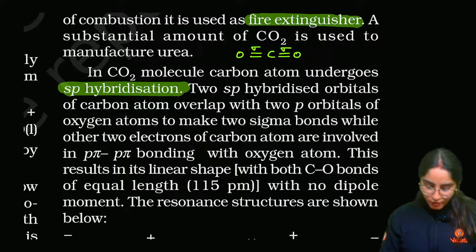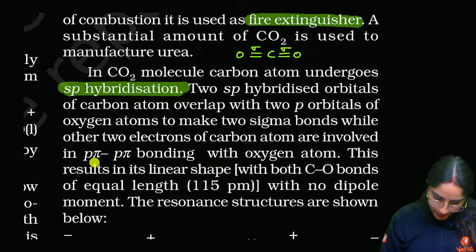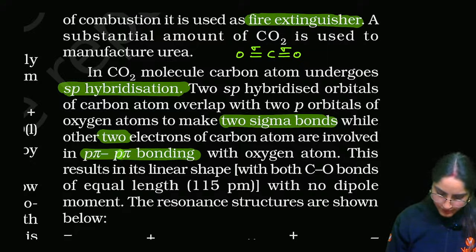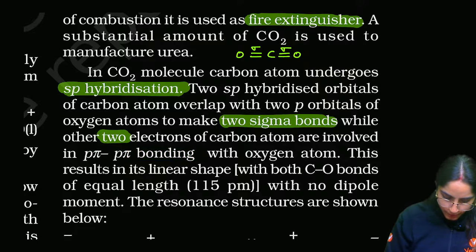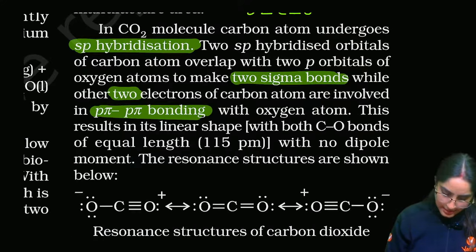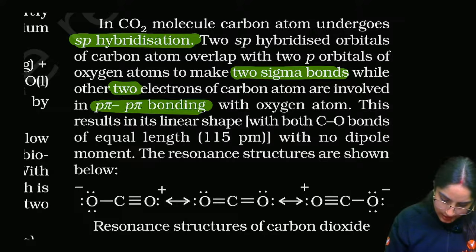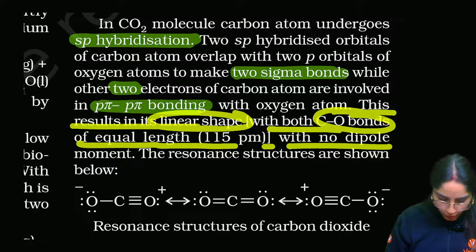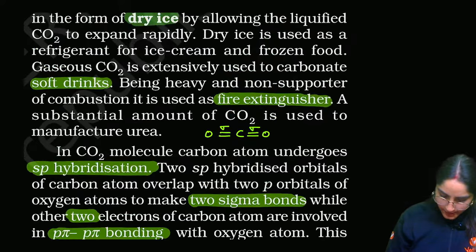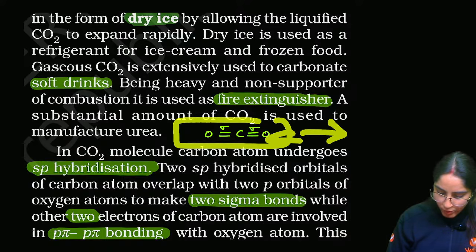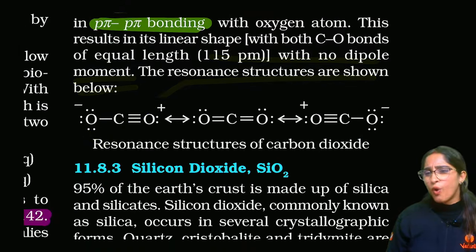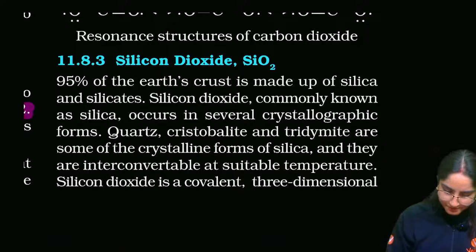Okay, two sigma bonds are formed, and two pi bonds are formed. You can write this here: two sigma bonds and two pi bonds. Then this results in linear shape with CO bonds of equal length with no dipole moment, right? That's why they have a linear shape, and that's why their dipole moment will be cancelled. No dipole moment, the resonating structures are written here. This we have done in chemical bonding as well.